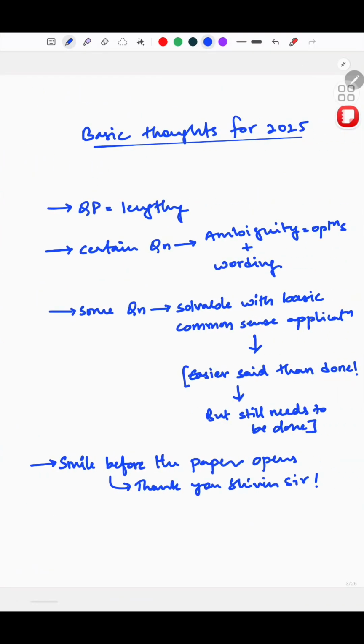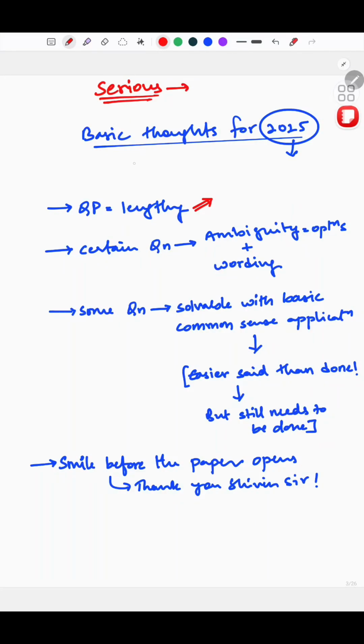Now the basic thoughts for 2025, this I should be doing in the end, but I am giving you an overview of how I felt as an aspirant about how this question paper was. And trust me, I would classify myself as a serious aspirant. Okay, I've given in my hard work, I've given in my labor, so I wouldn't say that I could have done much more. Definitely that will remain that I should have pushed myself, but I would definitely not call myself a non-serious aspirant. Okay, so the first thought is the question paper was lengthy.